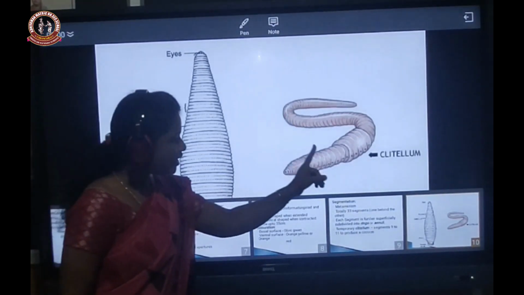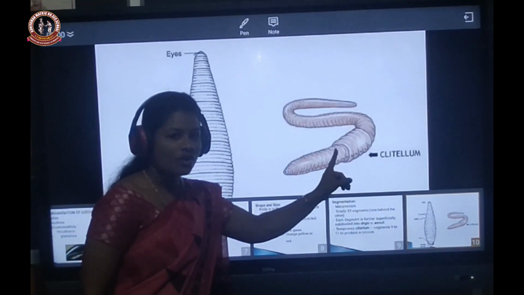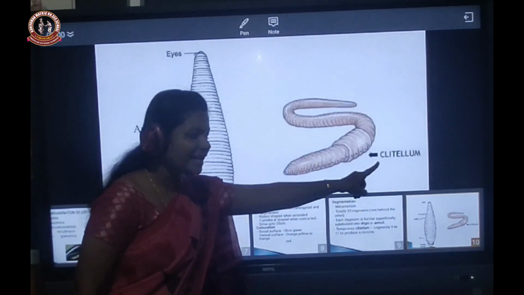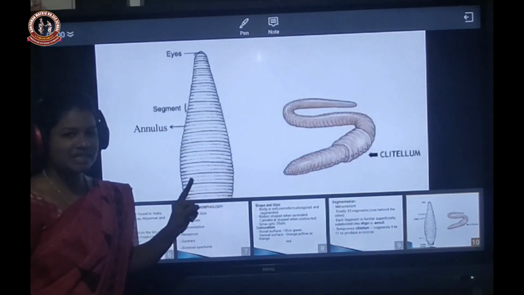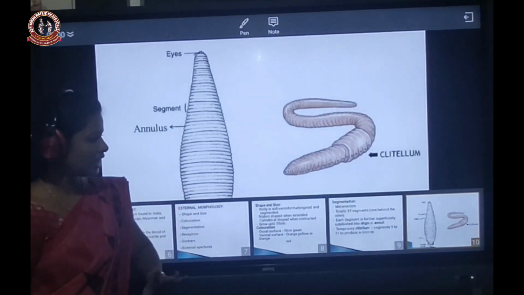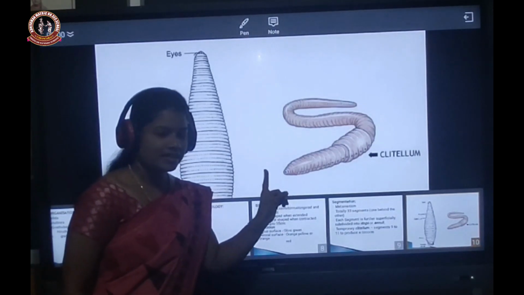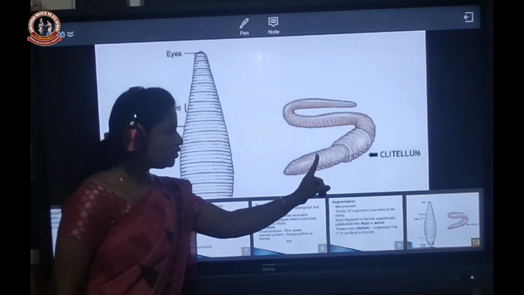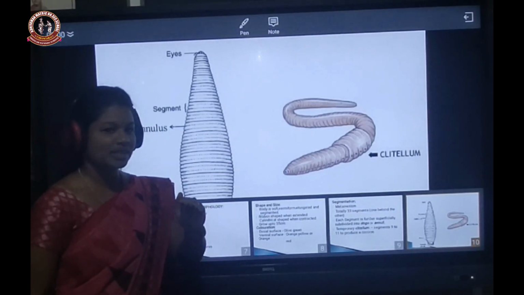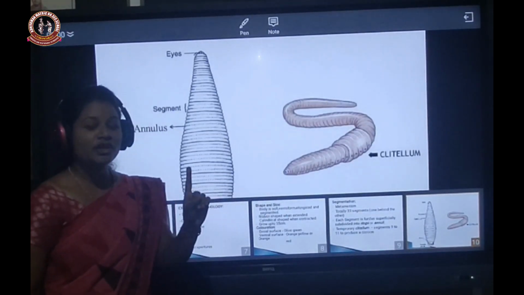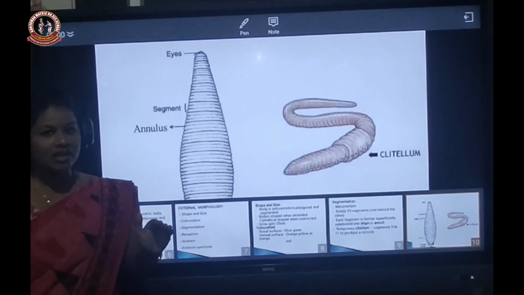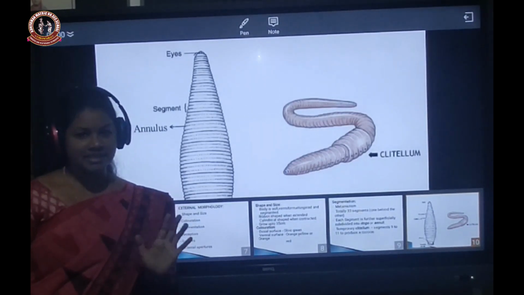Okay, so the glandular thickening portion of the Indian cattle leech is called the clitellum, present exactly at the 9th to 11th segments. That too it is called the temporary clitellum. It is not permanent. Why is it called temporary clitellum?